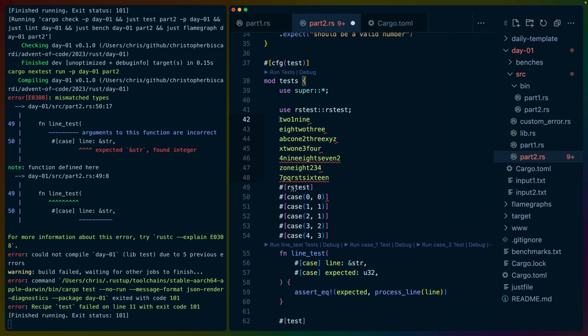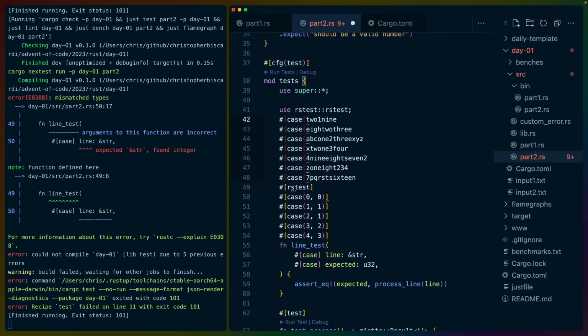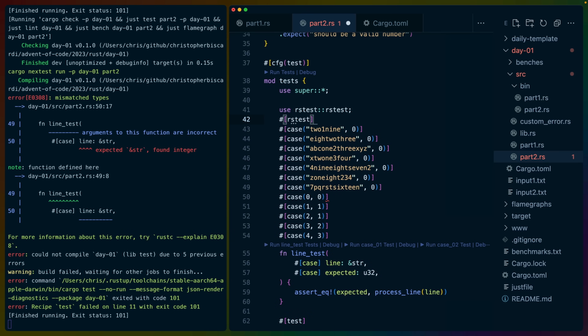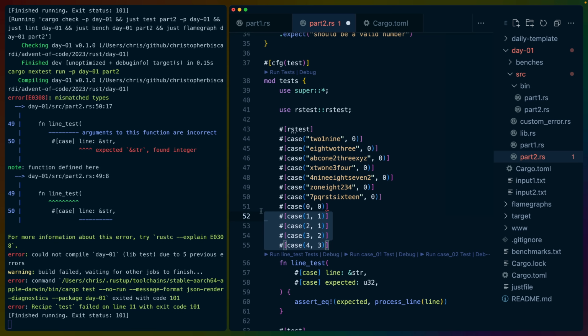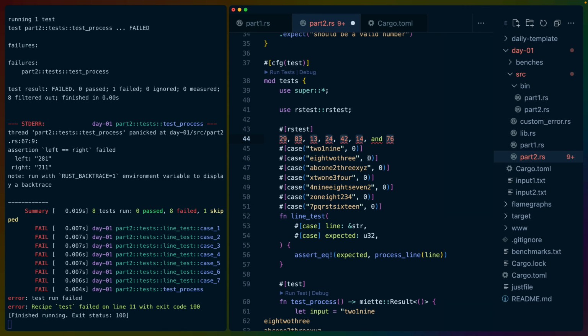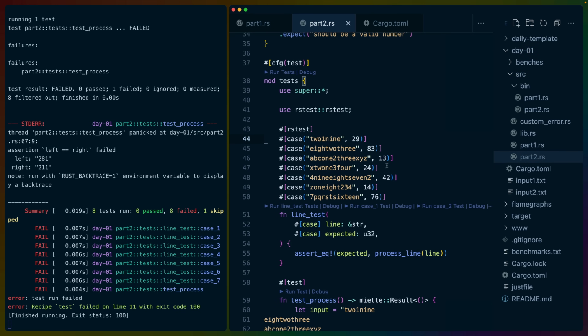Let's do it this way. Multi-cursor action in VS Code. We'll do case, this, call them all 0 for a second. Bring the rstest macro up to the top here. Get rid of these other cases. Then we need these values. And if we select all of these and hit, in my case, Command X, so for cut, I'm going to select all the zeros and I'm going to paste, and it will just paste in all of those values for us right where they need to be.